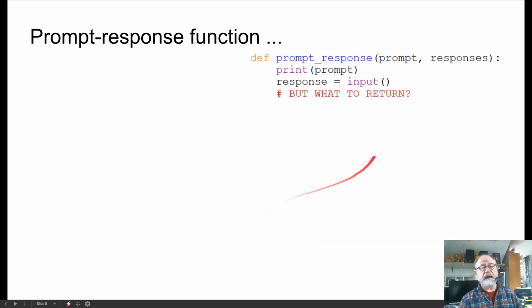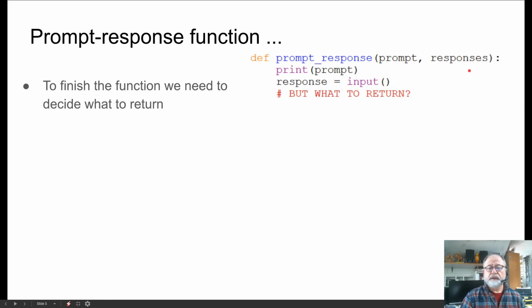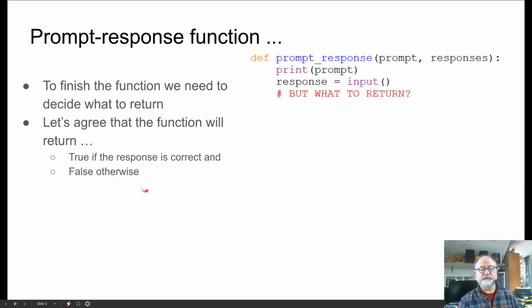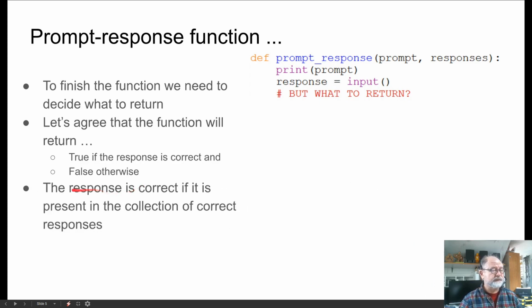So here we've gotten to this point where we're passing in a prompt, we're passing in responses, and we still have not compared the response we get from the user with the responses in the parameter that's been passed in. So we need to decide what we're going to return. Let's just agree that we're going to return true if the response is correct, and false if it's not. To do that is pretty easy. The response is correct if it's present in this collection of responses.